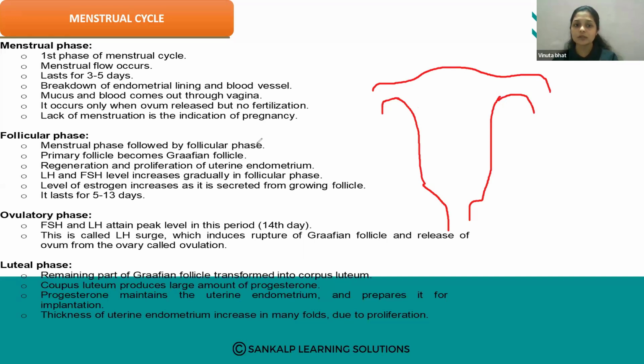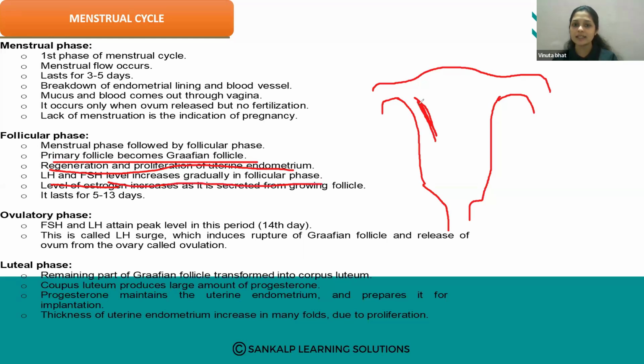The menstrual phase is followed by the follicular phase. So primary follicles become Graafian follicles. The primary follicles develop around the primary oocytes into a Graafian follicle, that is the mature follicle. And there is regeneration and proliferation of the uterine endometrium; again the uterine endometrium forms inside the uterus. LH and FSH, luteinizing hormone and follicle stimulating hormone, levels increase gradually in the follicular phase.